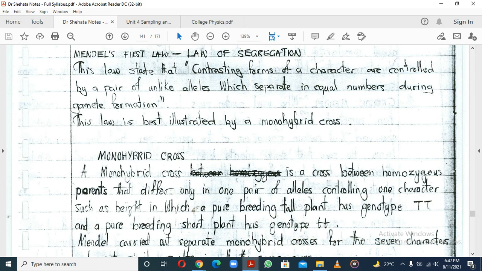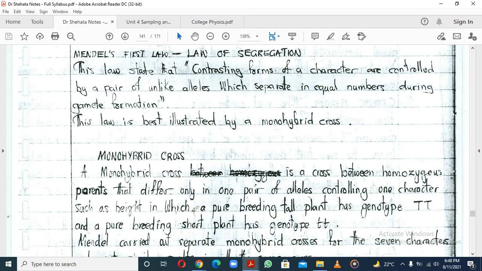However, all her ovums are going to have the capital T for length. But the father, on the other hand, has a capital T, which is for being tall, and a small t for being short.